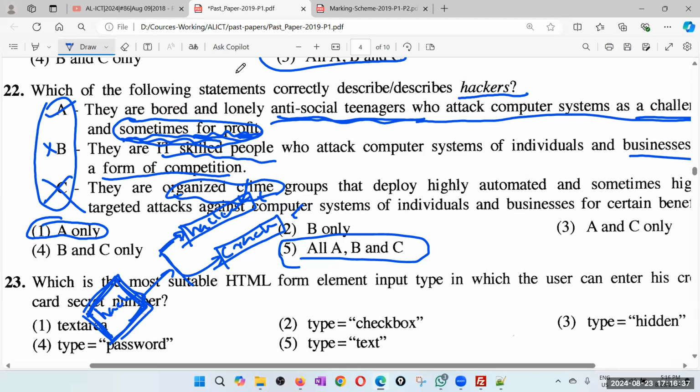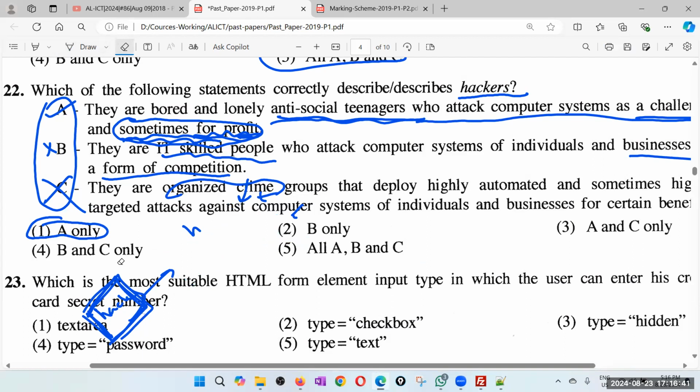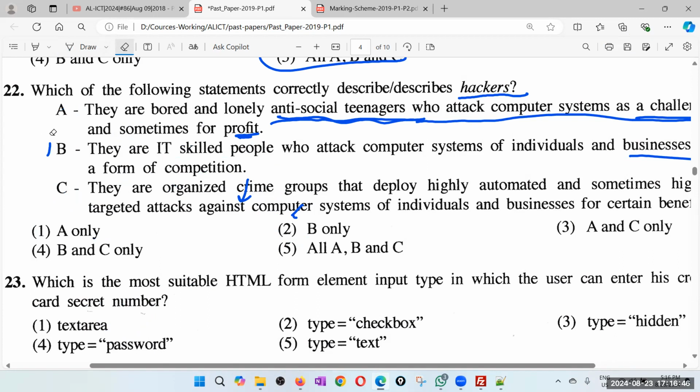So just keep that in mind. Just don't get into the word cracker. Stay with the word hacker as a general term. So if anyone, for vicious purpose or just for fun or just because they are bored, tries to access others' information system, just consider it as a hacker.